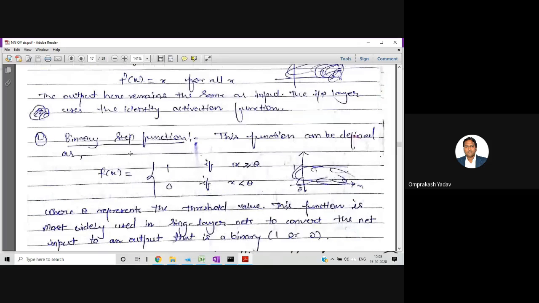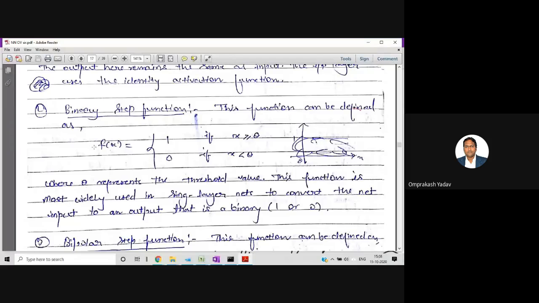Second is the binary step function. The binary step function can be defined as f of x equal to 1 or 0, so 1 if x is greater than or equal to theta, where theta is some kind of threshold value.